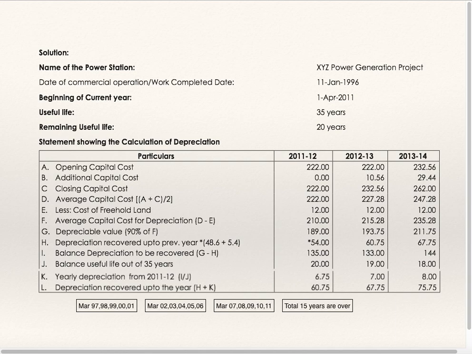In this particular question, rate of depreciation is not given, but depreciation recovered till the previous year is given. That is the reason why you are supposed to do the calculations like this. And depreciable value of asset is 90%. So you are supposed to do the workings in this manner.